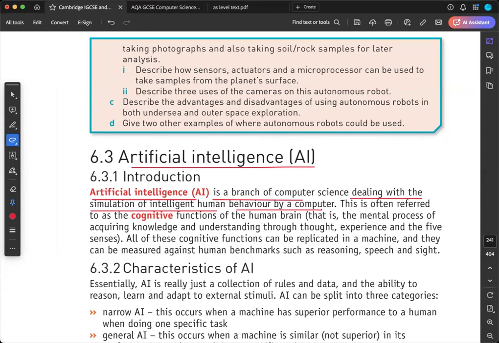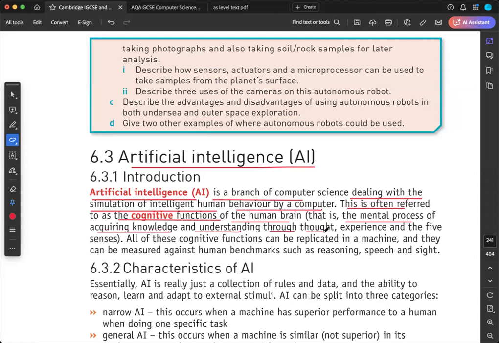Like if you play a chess game, the chess game is being played by the computer, but the computer is going to learn the techniques of the game from the humans, isn't it? So this is all covered as a cognitive function of the human brain. So the robots are going to learn from the humans, and this property is called cognitive function. It means the mental process of acquiring knowledge and understanding through thought.